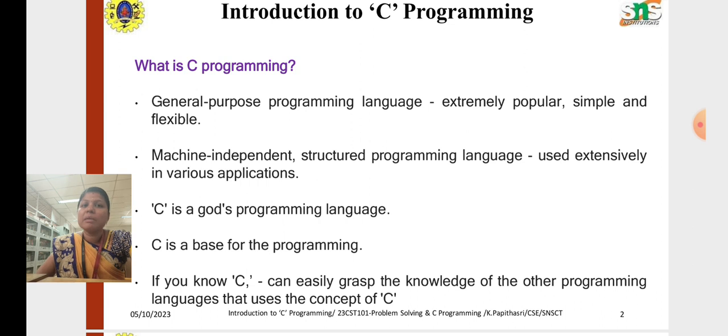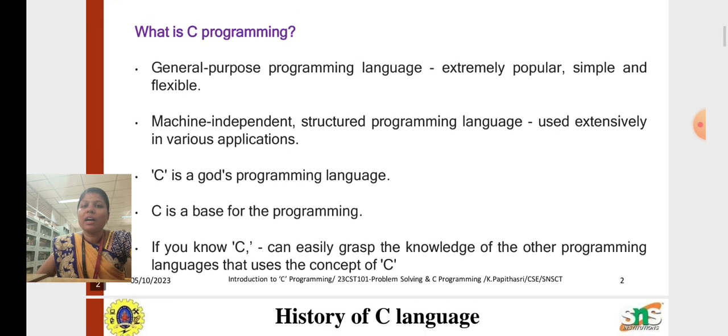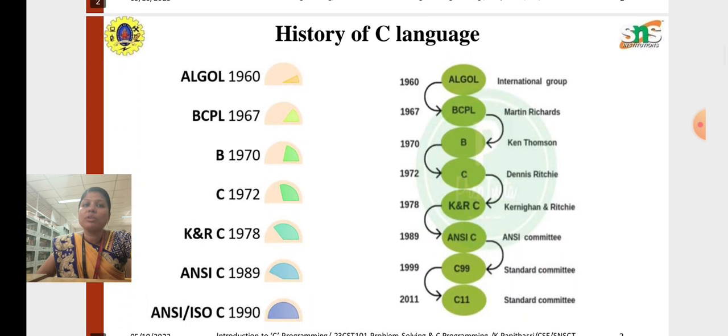It is the base for programming. Without knowing C, we cannot move on to C++, Java, Python. So the basic program is C. Before going to write any program, we need to know the basic C language. If we know C, then we can easily understand other languages like C++, Java, Python, .NET, which use the concept of C.